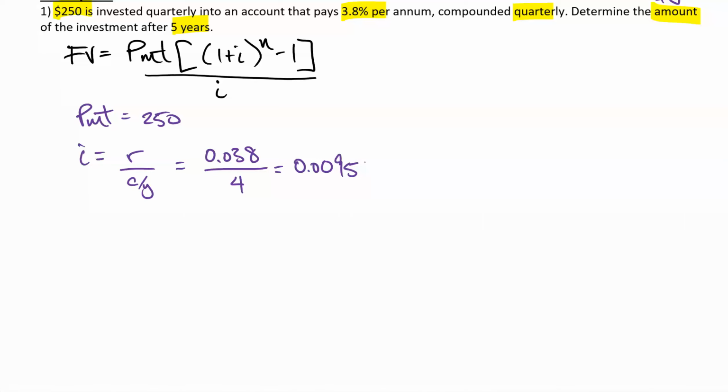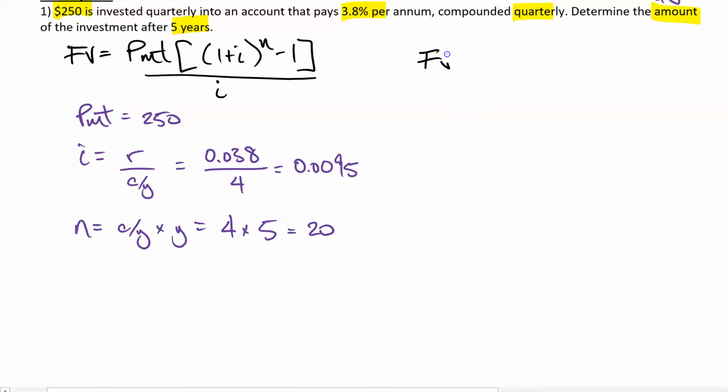What about N? N is equal to your compounds per year times the number of years you go for, because we're trying to figure out how many total compounds would happen. Well, if you look at it, we are going for 4 compounds every year, and we are going to go for a total of 5 years. Okay, so your total amount of compounds is going to be 20. Cool. All right, let's punch in the details to see what we got here.